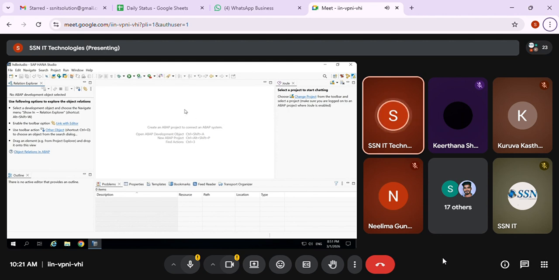So this is how you can confirm I already have the ADT tool in this. Either it is Eclipse or it is HANA Studio, both look the same.